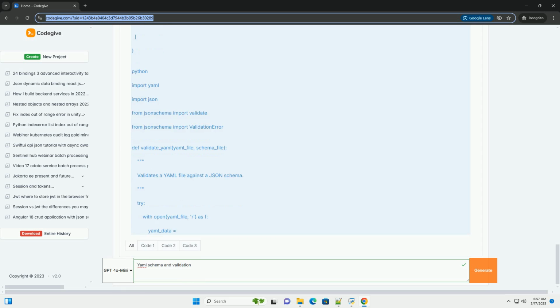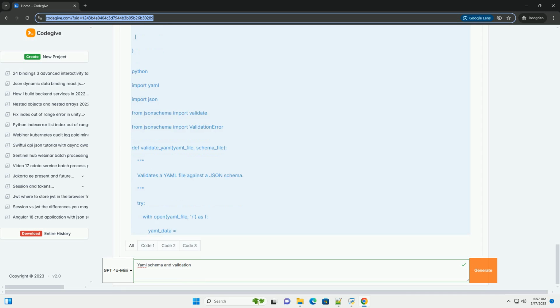Best practices. Start simple. Begin with a basic schema that covers the essential fields and data types. Gradually add more constraints and validation rules as needed. Document your schema. Use the title and description fields to provide clear explanations of the schema and its purpose. This makes it easier for others, and your future self, to understand and maintain the schema.